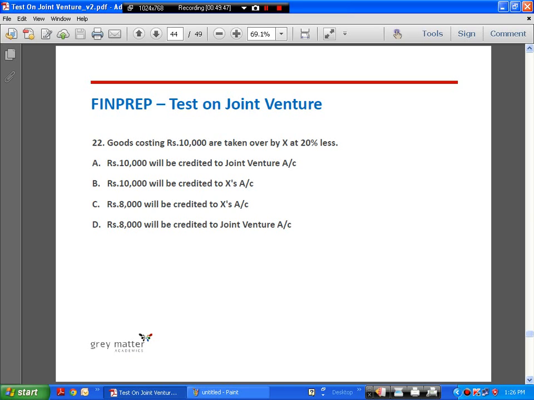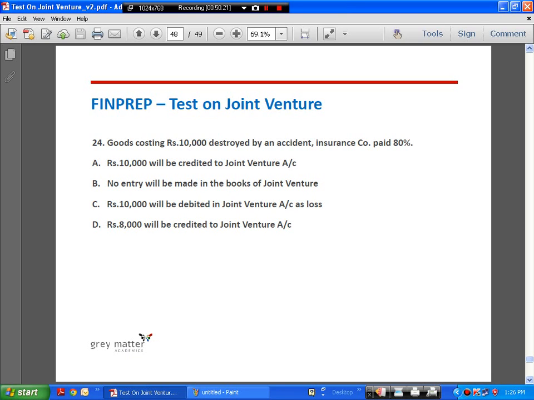Goods costing rupees 10,000 are taken over by X at 20% less, which means X is taking them over at rupees 8,000, and so 8,000 has to be credited to the joint venture account. Next, goods costing rupees 10,000 have been destroyed in an accident. Insurance claim is nil. We are not getting any money from the insurance company, and hence nothing has to be credited. No entry we need to pass. Nothing will be credited to the books of the joint venture, the books of the co-venturers.